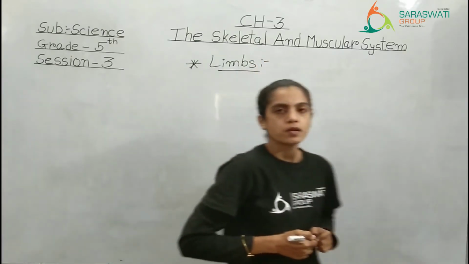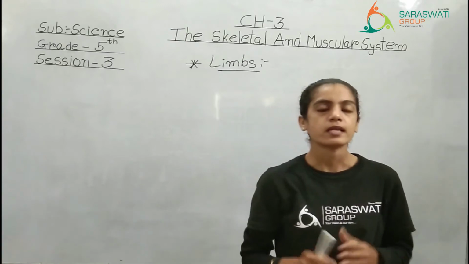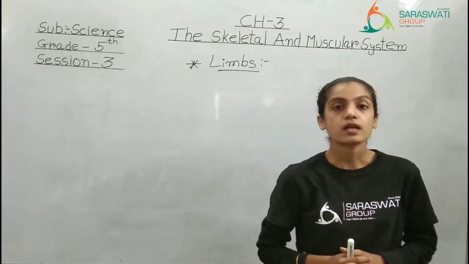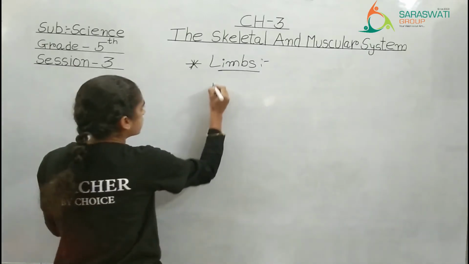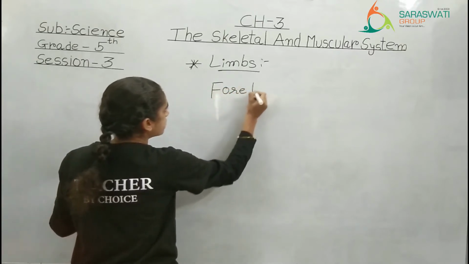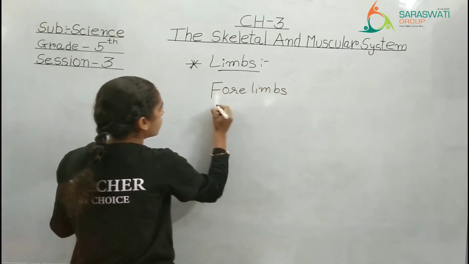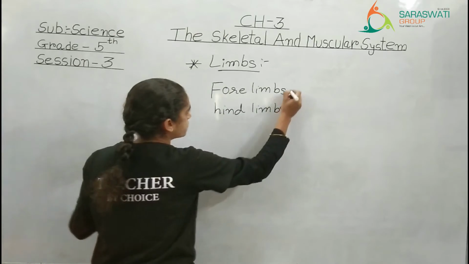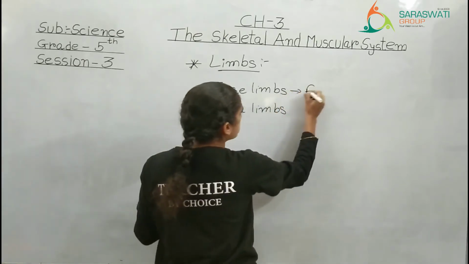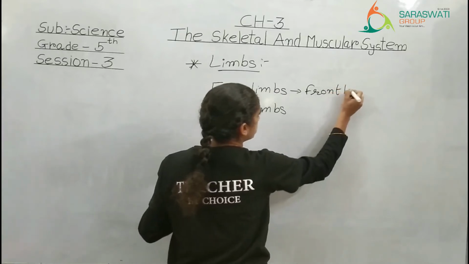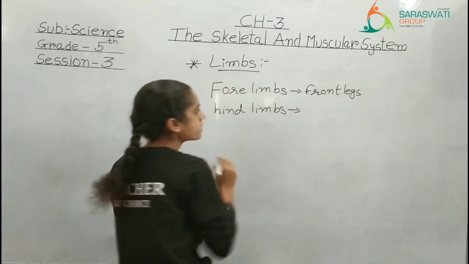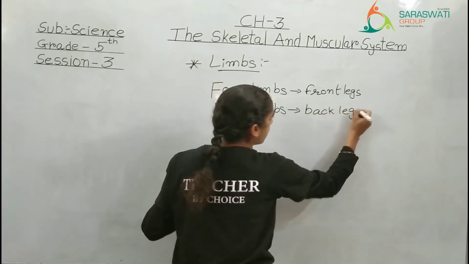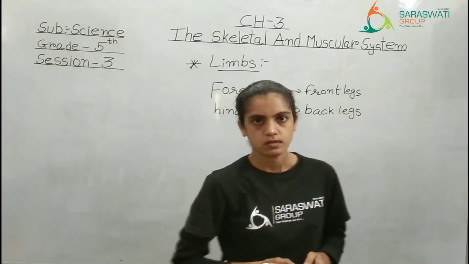Now kids, we have understood this word in the animals and their surroundings chapter. Limbs means what? There are two types of limbs. One is forelimbs, and the second one is hind limbs. So forelimbs means front legs, and hind limbs means back legs. We understood this word in the last chapter.